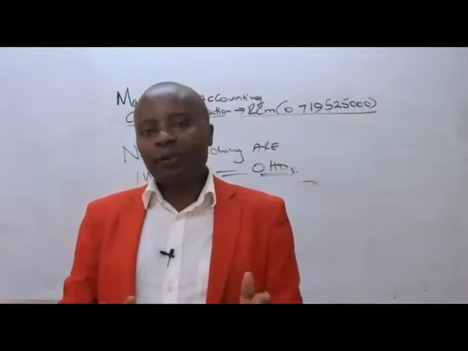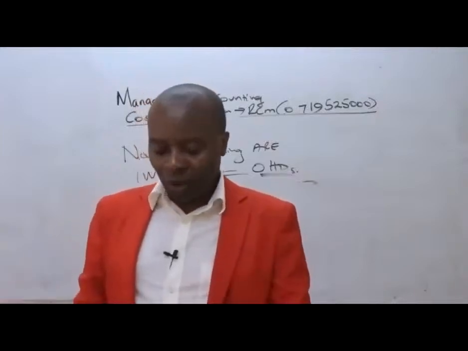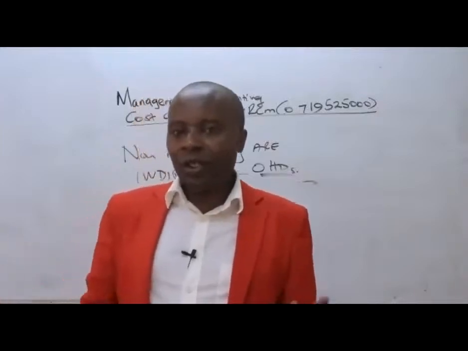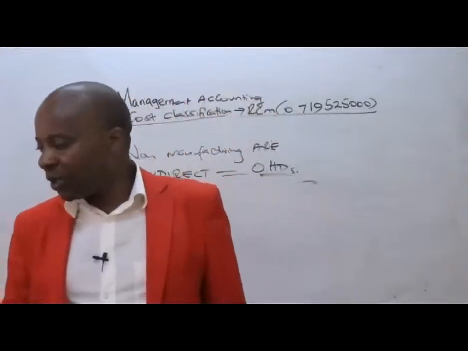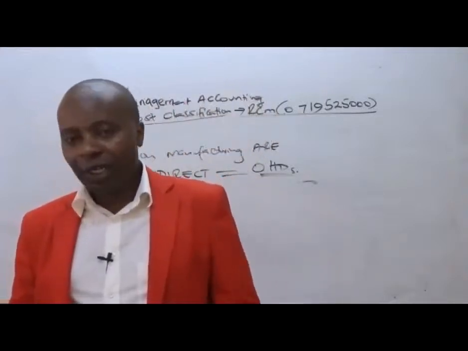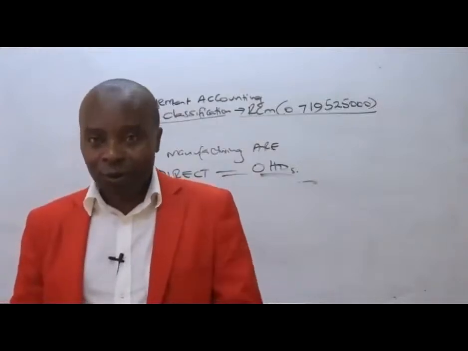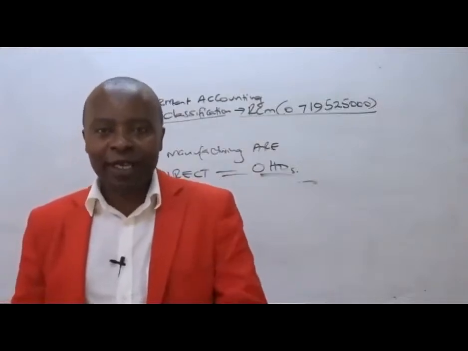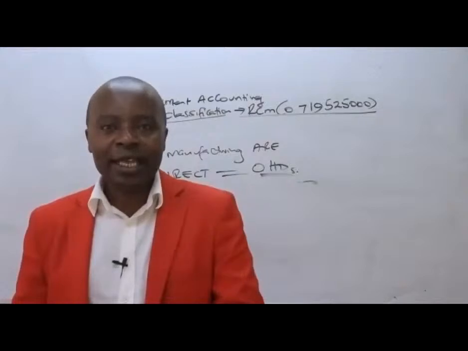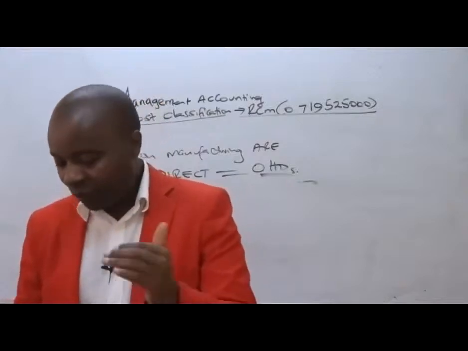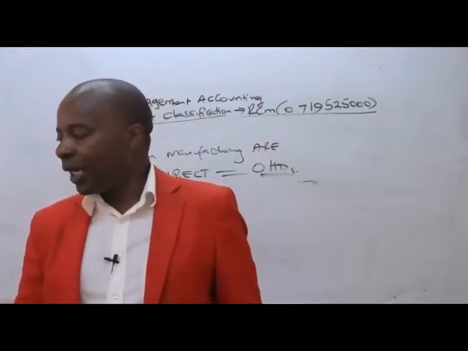As an organization, which activities are we engaging in? Very important for us to appreciate that. So the various functions like manufacturing or production, research and development, finance, administration, selling, distribution, so various activities. I hope that is clear.